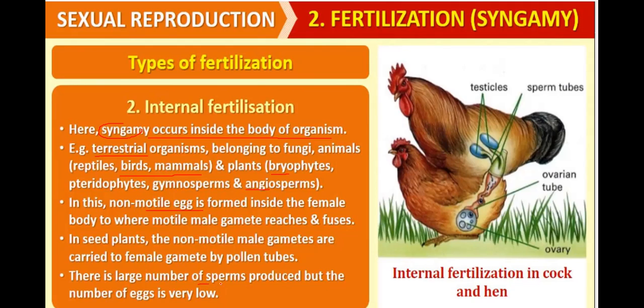A large number of sperm are produced, but the number of eggs is very low in the case of internal fertilizers. So these are the testes in these birds. There are sperm tubes, so sperms are released, and there is an ovarian tube and an ovary. So this sperm will fuse with the egg, and there will be production of a zygote. So this is internal fertilization in cock and hen.